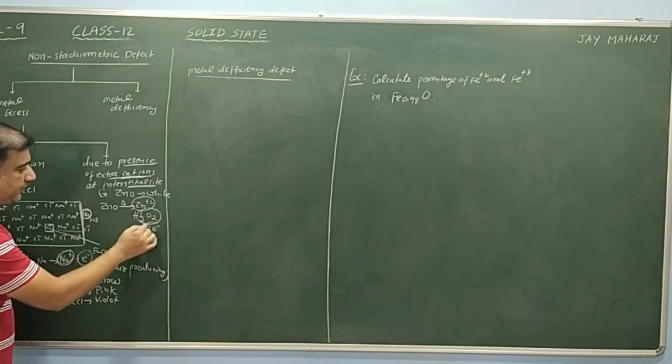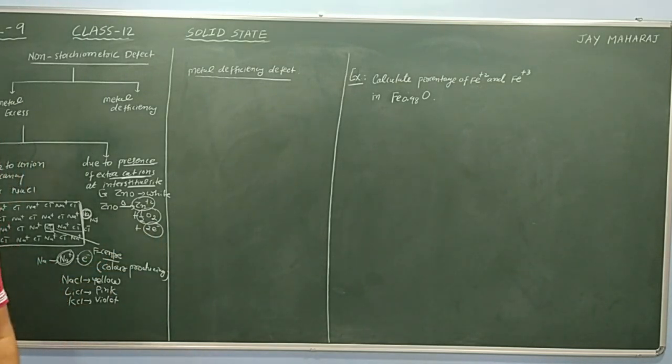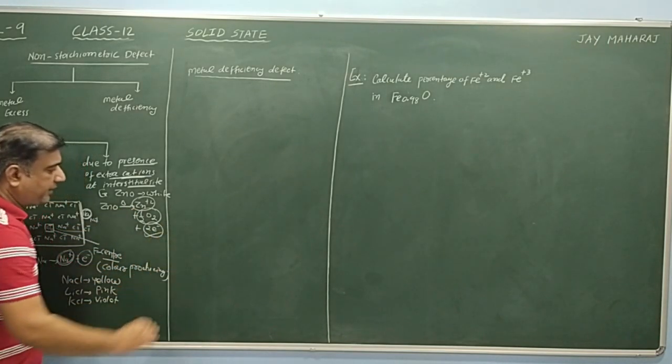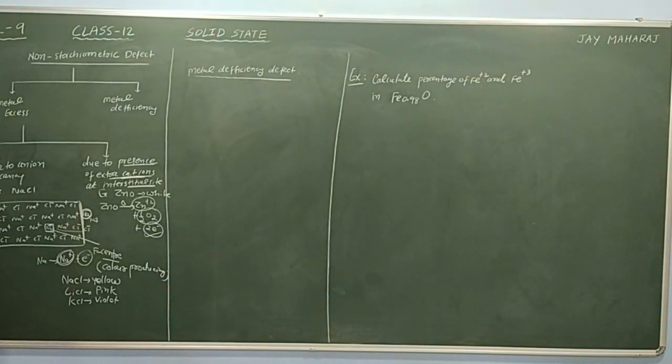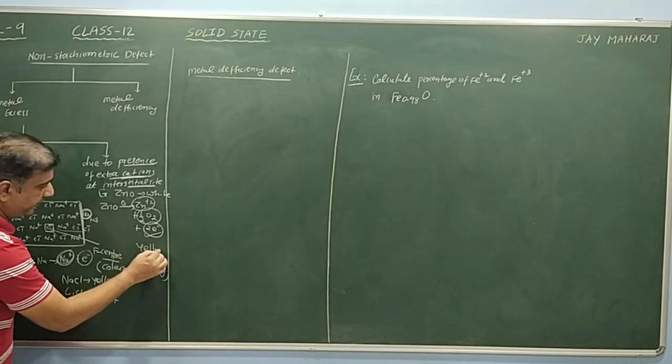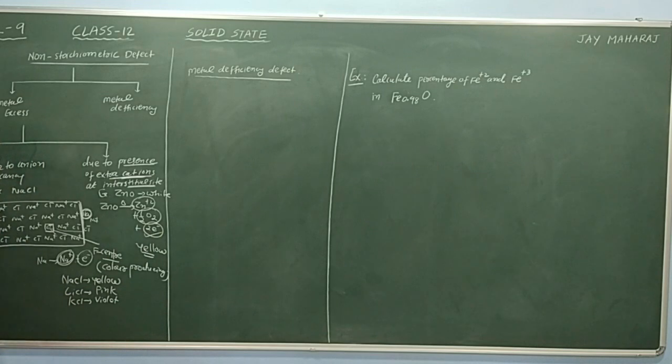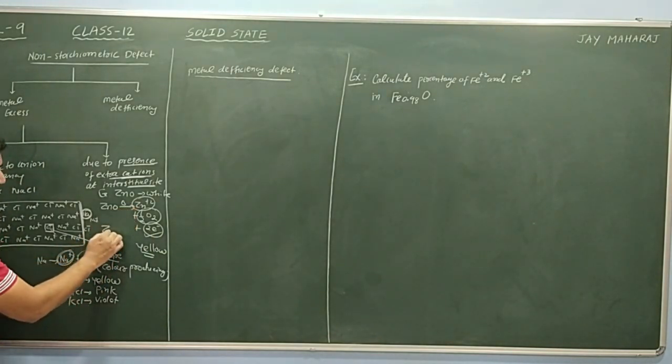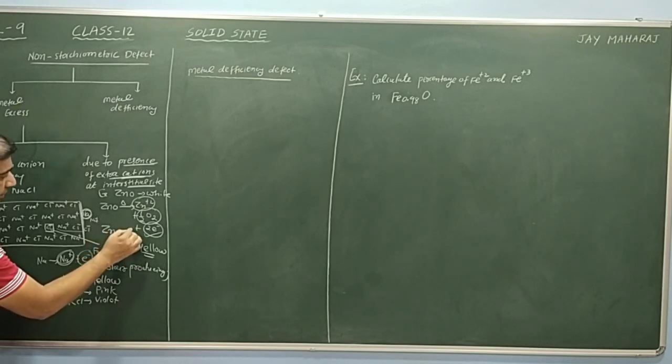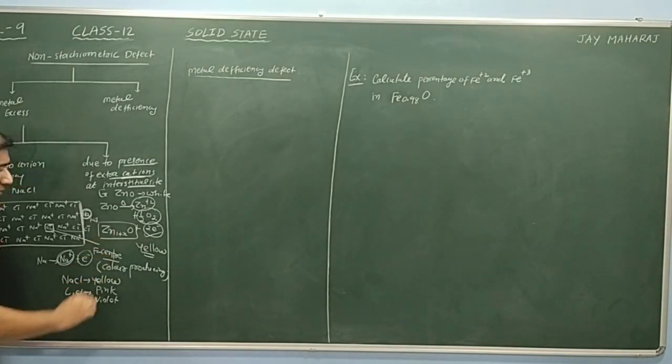And this electron occupies the position near the interstitial site of Zn+2. This electron is responsible for the color. That means when heating is carried out, ZnO turns yellow. The reason is this electron. The amount of Zn+2 increases, so we can write the formula Zn(1+x)O. It can also be revised like this.